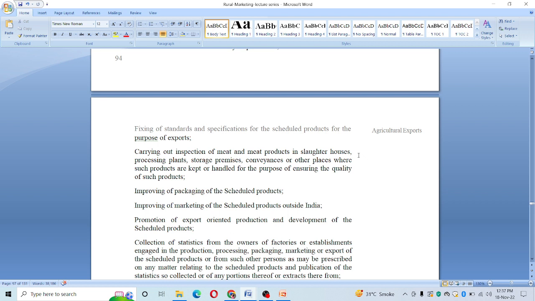कुछ standards और specification, that means benchmark practices, ये exports के लिए threshold limits बनाते हैं. Carrying out inspection of meat products in slaughterhouses, processing plants, storage premises, conveyance and other places where such products are kept and handled for the purpose of ensuring quality of such products.